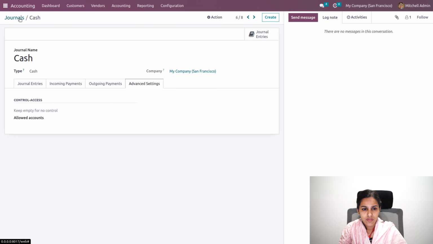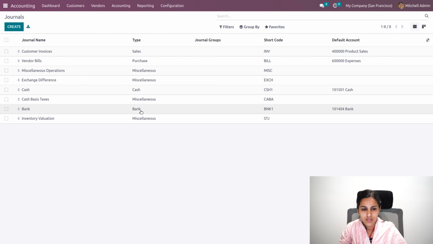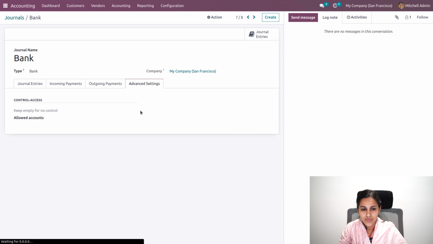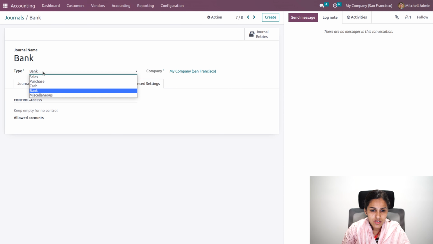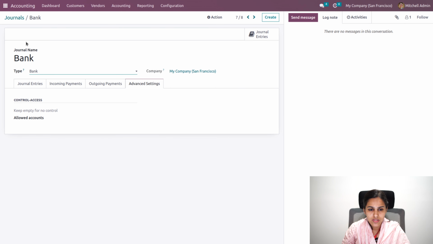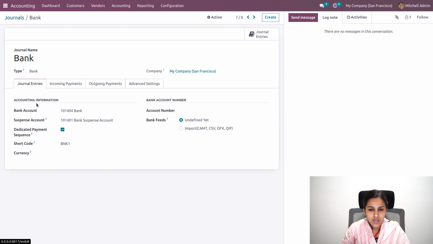Then we will move to the bank journal. When you look into the bank journal, you can see this configuration will be the same. That is, you will have an option to add the accounting information, that is the bank account, bank suspense account, short code, and dedicated payment sequence as well.